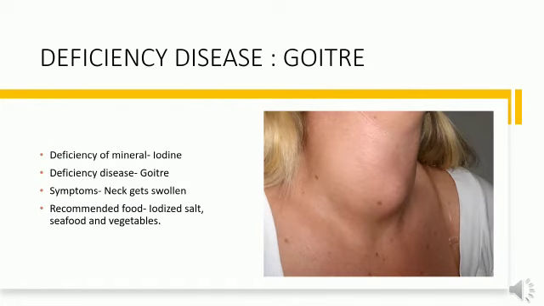The next deficiency disease is goiter, which is caused due to the deficiency of the mineral iodine. And the symptom of this disease is that the neck gets swollen. As you can see here, there is a lump on the neck, or the neck gets swollen. This is the disease goiter, and it is caused due to the deficiency of the mineral iodine. And what should we have in this case? We should consume iodized salt, seafood and vegetables, as these are good sources of iodine, and these can prevent us from this disease goiter.